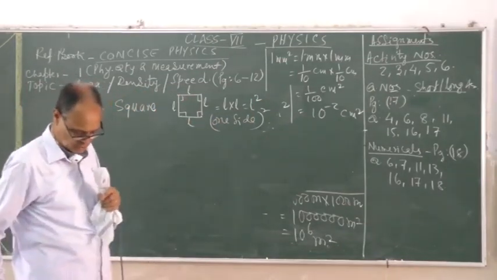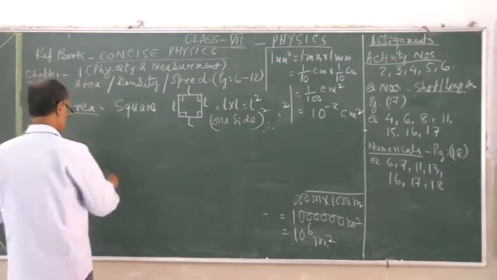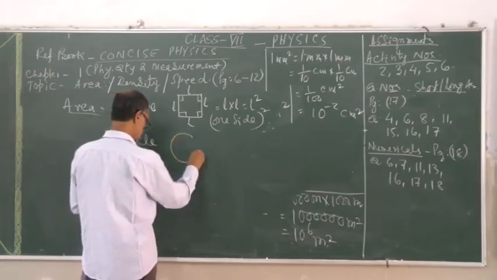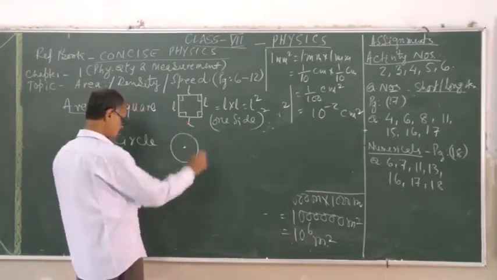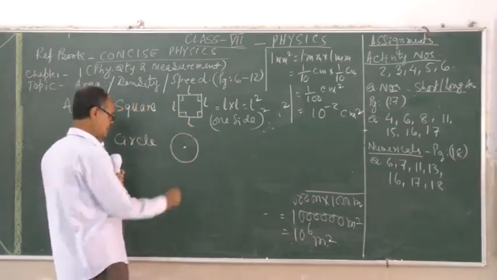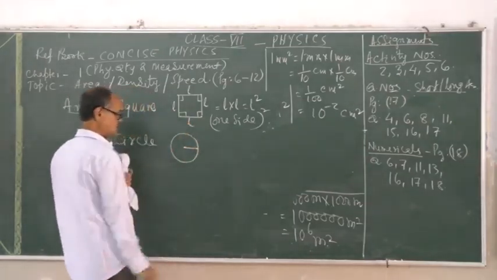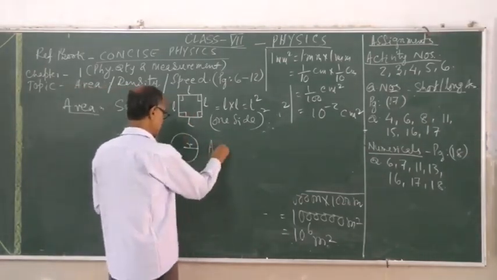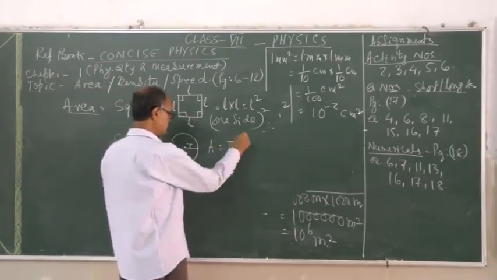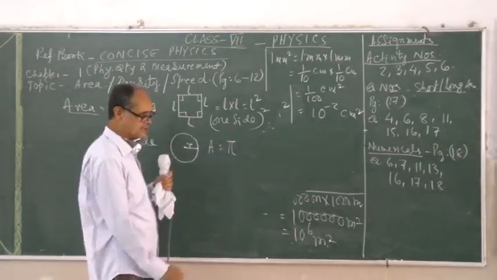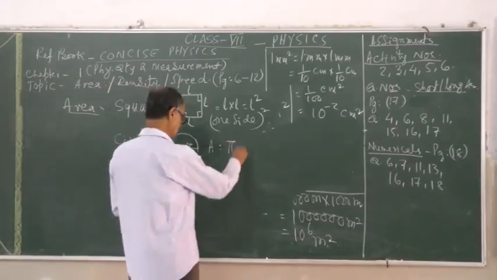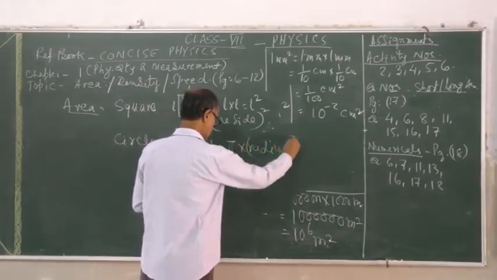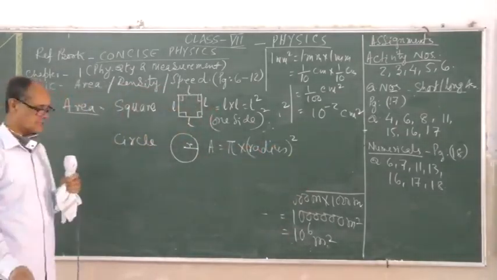We have just come to know area of a circle. A circle is a ring going around a fixed point. From the fixed point, the distance to the ring is called the radius, and hence the area will be pi value, that is 22 by 7 or 3.14 as the fixed value, into radius square, that is area of circle.